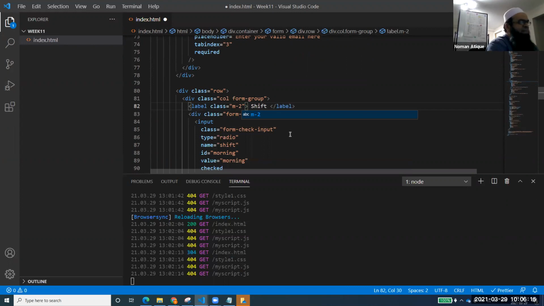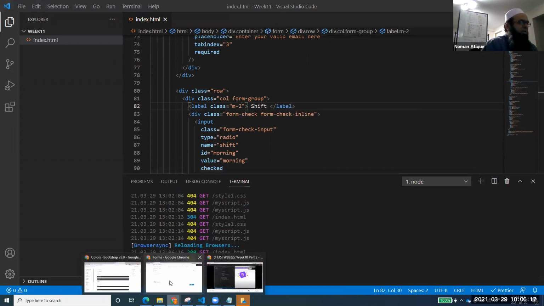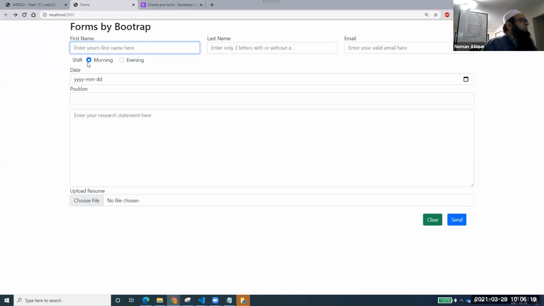Thank you very much. So if I give it a margin 2, margin 3, whatever, it's not margin 2 always. So you see that now it is a bit breathy, like we can breathe now by looking at it. Morning, evening. So there will be only one selection out of this. This is the radio button.